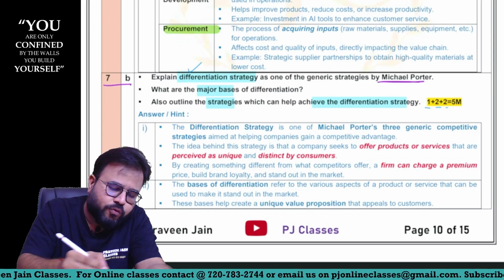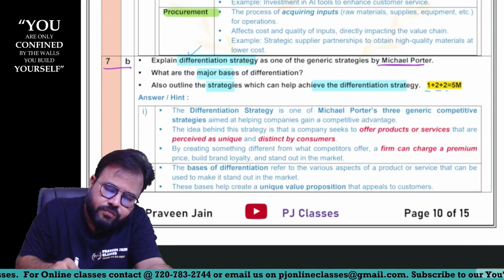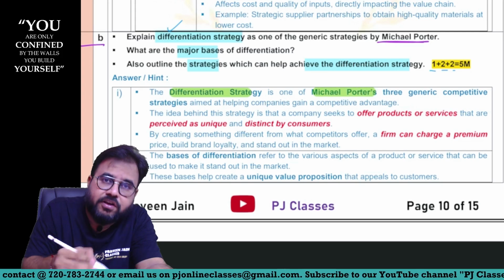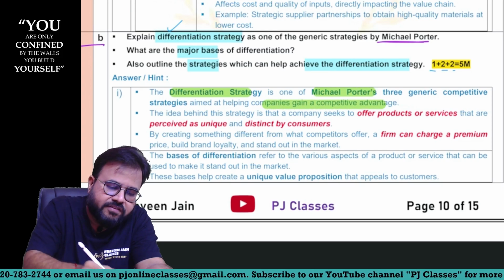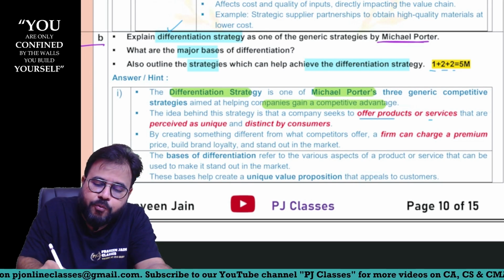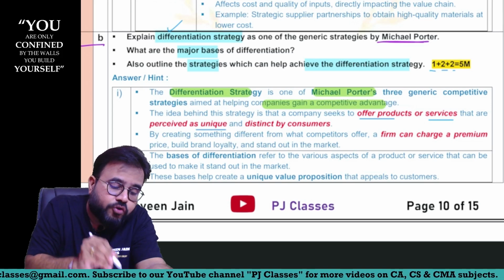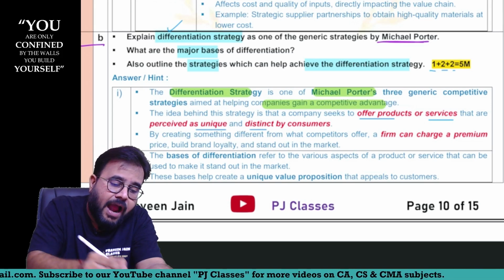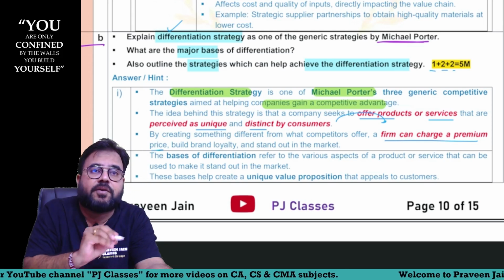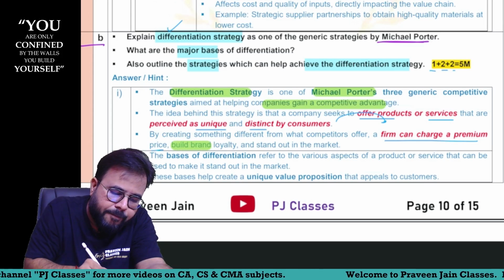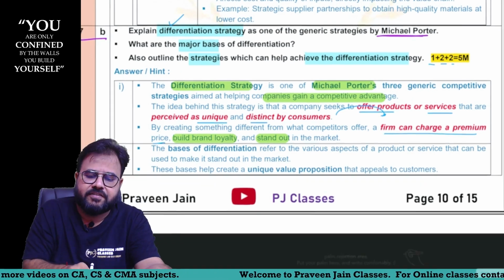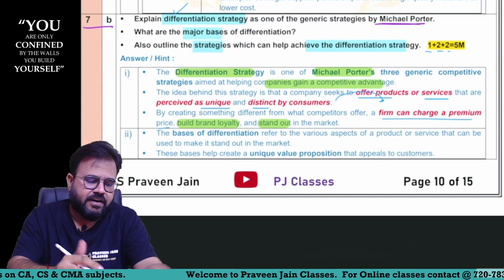So here what we are trying to do, sir, is the differentiation strategy of Michael Porter. Why are we doing this? To gain competitive advantage. In differentiation strategy, we are trying to offer products and provide services which are perceived as unique and distinct by customers, sir. Because of this, we can charge a premium price from the customers. We will be able to bring loyalty and we will stand out, meaning we will be different from other competitors in the market, sir. So this was differentiation strategy, sir.